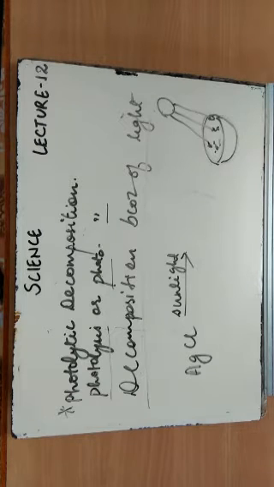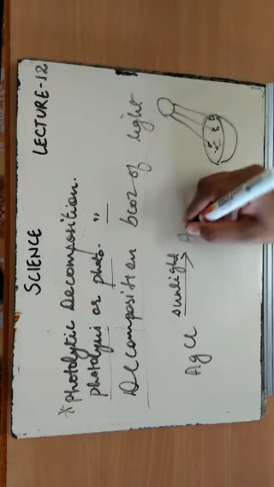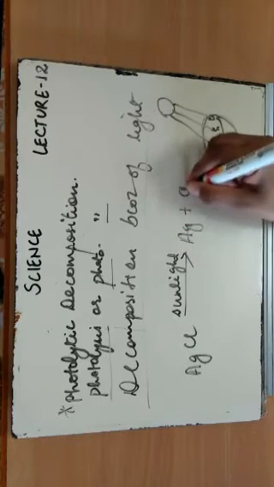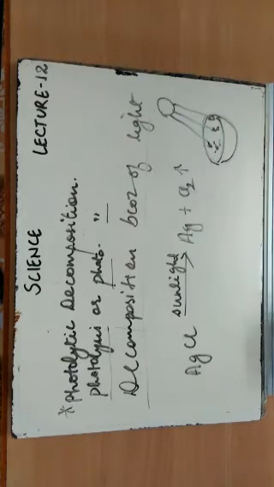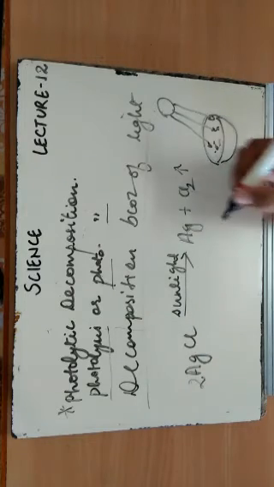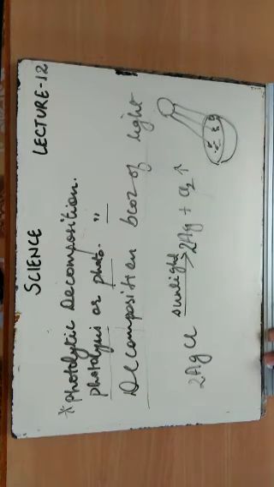ठीक है, after certain period of time you will see, around after 10 to 20 minutes में आप observe करोगे that the color is changed. You get silver as well as chlorine gas is released. Okay. So we need to balance this reaction. I'll put a 2 here and obviously a 2 here. Now this is balanced.